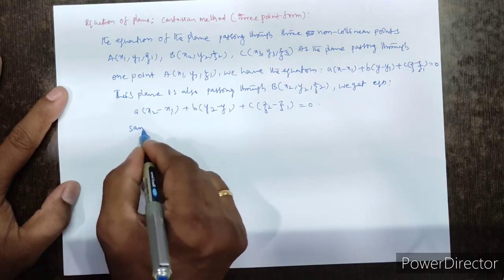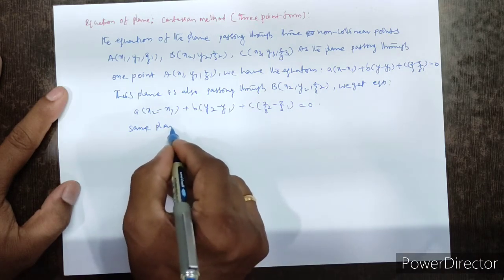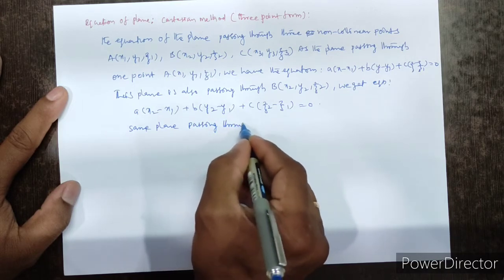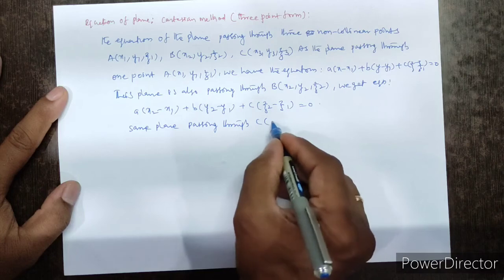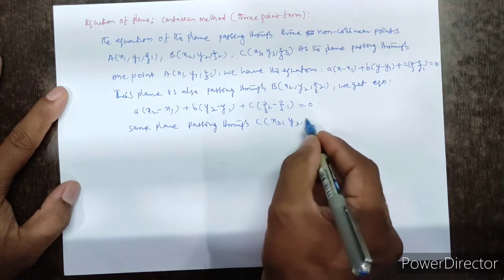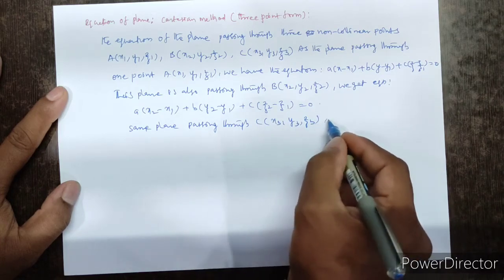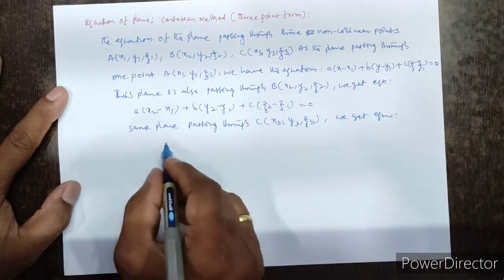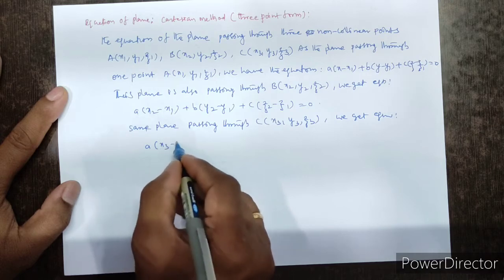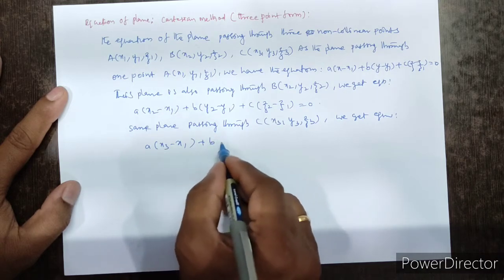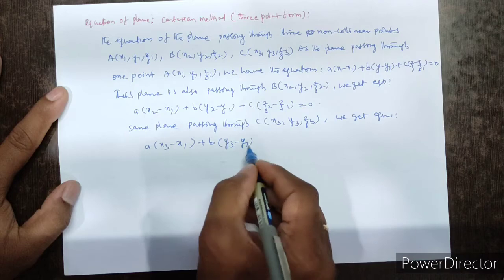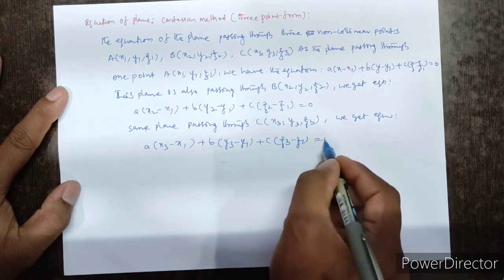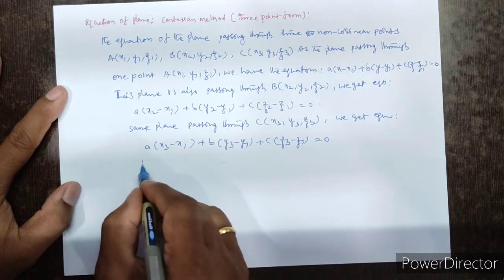Same plane passing through point C, x3, y3, z3. We get the equation a of x3 minus x1 plus b of y3 minus y1 plus c of z3 minus z1 equal to 0.